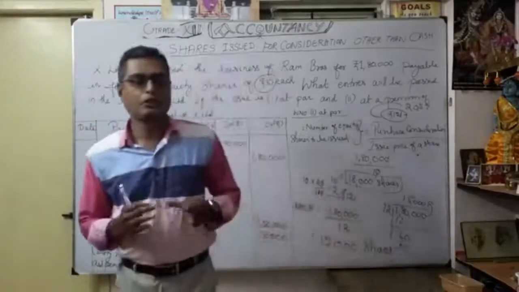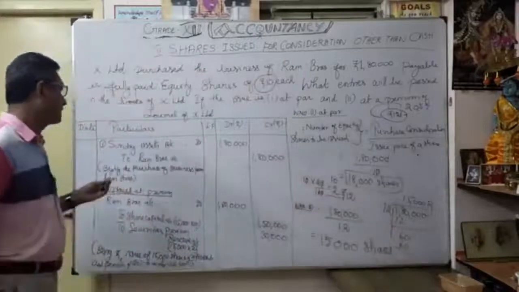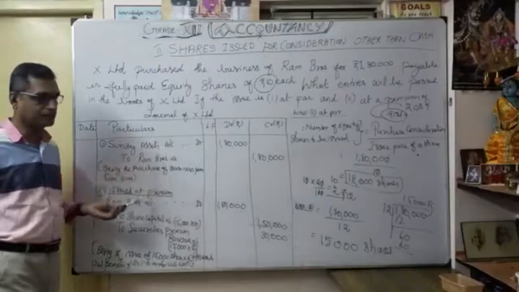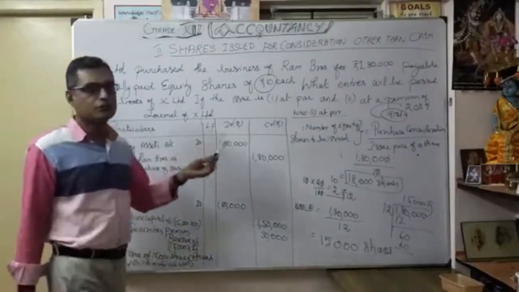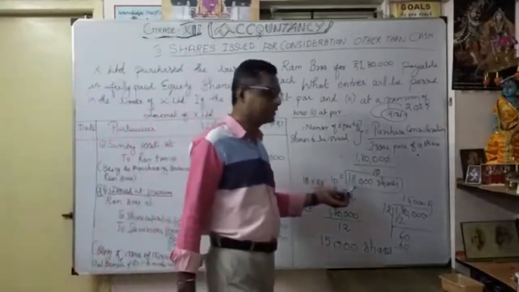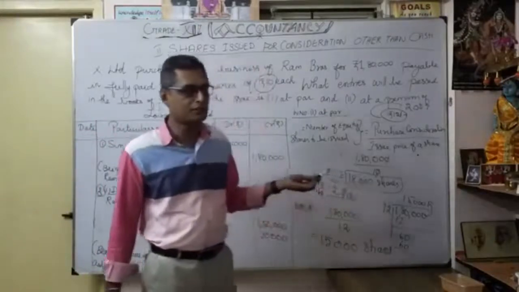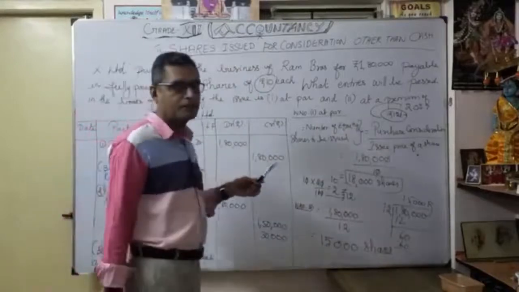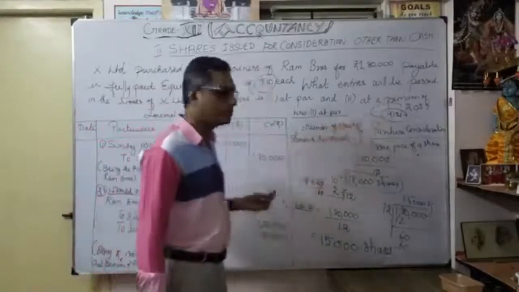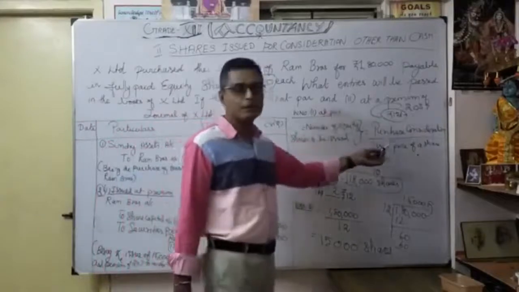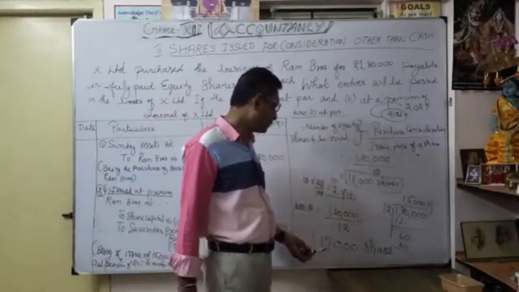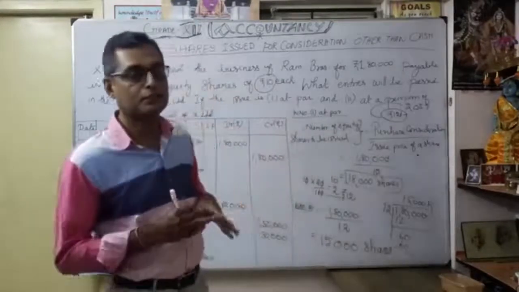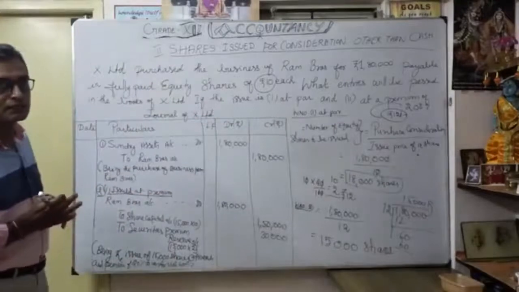Second calculation. So now I understood how the entries will be like that. So first entry is the constant, whatever sundry assets accounted to Ram Brothers. Second one, according to issued at par, how you calculated, 18,000 shares. You have to issue 18,000 shares for the issue at par. So no confusion. And coming to the shares issued at premium, in the same manner, with the help of the formula, we got how many shares are going to be issued? 15,000 shares. Instead of 18,000 shares, the shares will be reduced to 15,000 because shares are issued at premium.